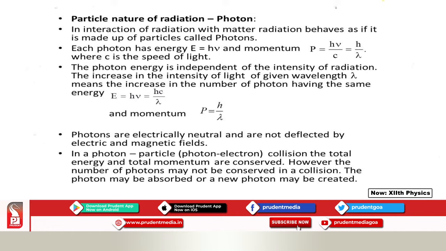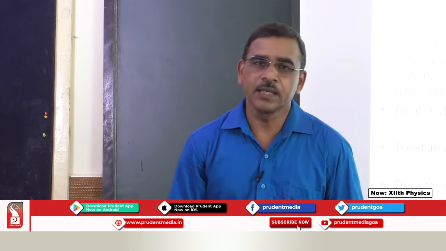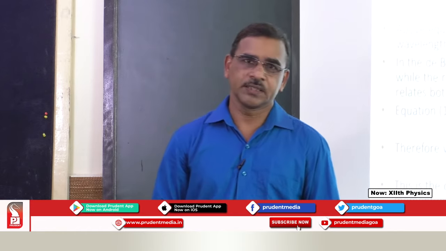Photons are electrically neutral and are not deflected by electric and magnetic fields. If there is interaction of a photon with a particle, photon to photon, or photon with any other particle, there is conservation of energy. So, energy is conserved. There may be absorption of a photon, or there will be formation of new photons, but the energy will be conserved in the collision. So, that was regarding the particle nature of light.